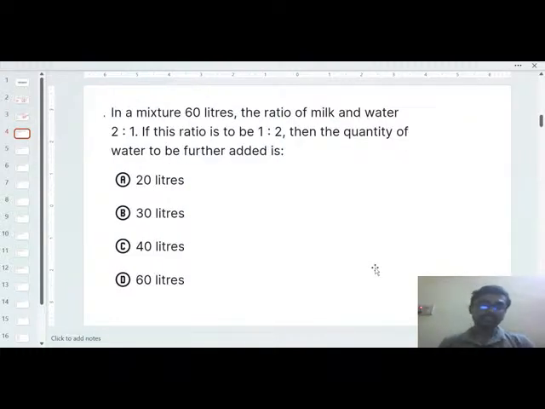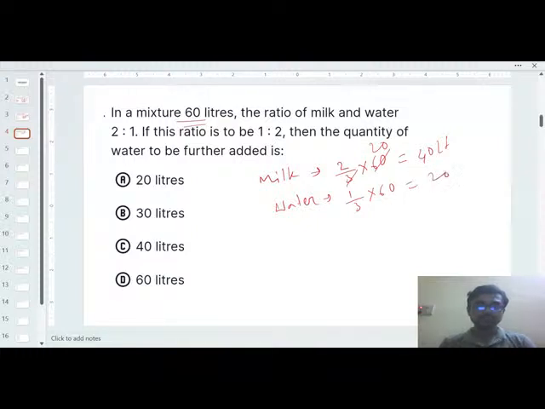Okay, next question, again very important, from the topic of ratio and proportions. So what is the question? In a mixture of 60 liters, the ratio of milk and water is 2 is to 1. So easily you can find the amount of milk, how much? 2 by 3 into 60, that will be 40 liters, right? And the amount of water will be 1 by 3 into 60, so that will be 20 liters.